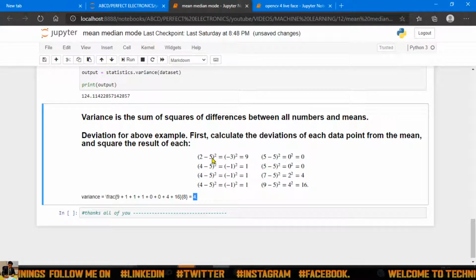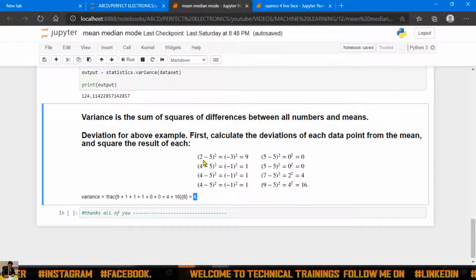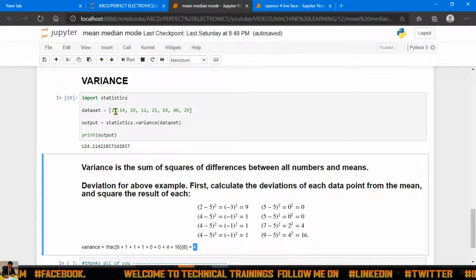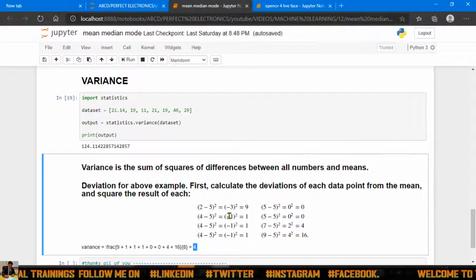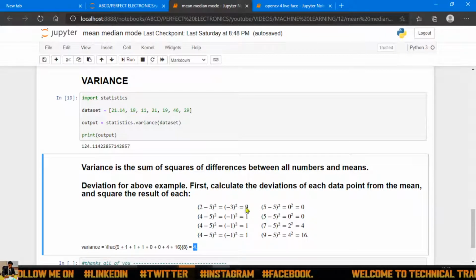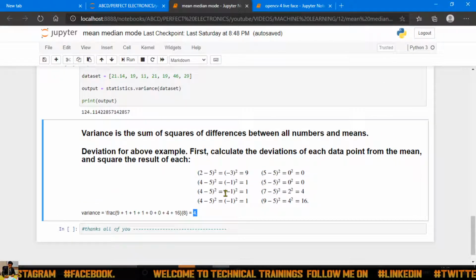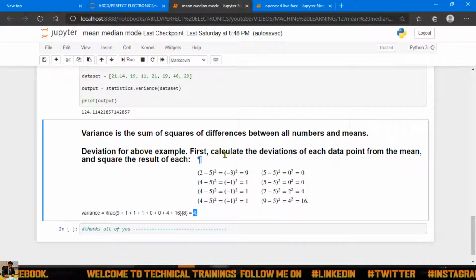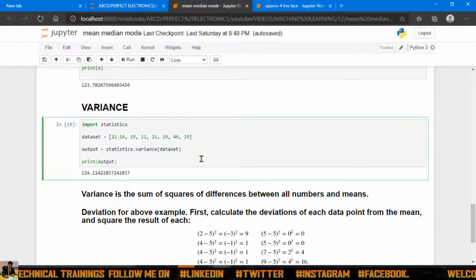It's very simple. For getting the variance, I will explain again. Take out the mean value first. You know how to take out the mean value. Then subtract that mean value from each and every element present in the data set, for example here 21.5, 14.5, 19.5. Then whatever value you get, square it, add those numbers up and divide by the number of elements. That is nothing but the variance. So in this tutorial, guys, we have discussed this.